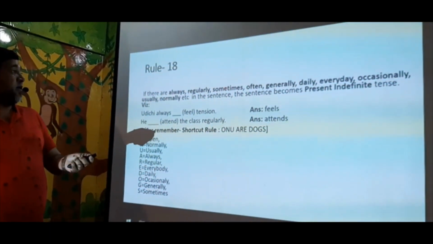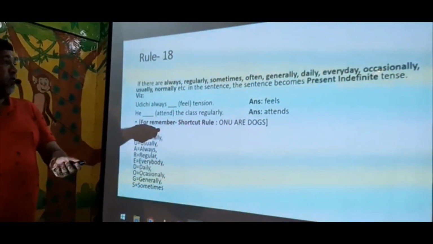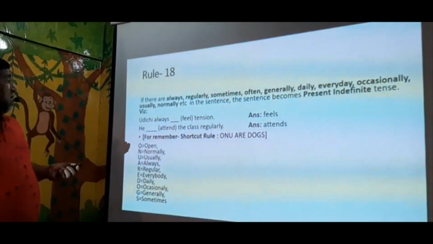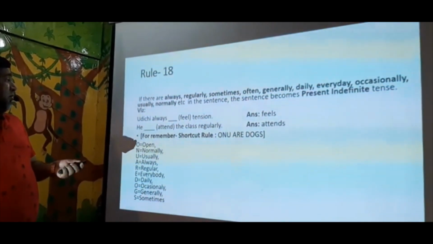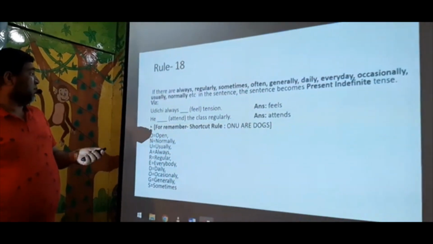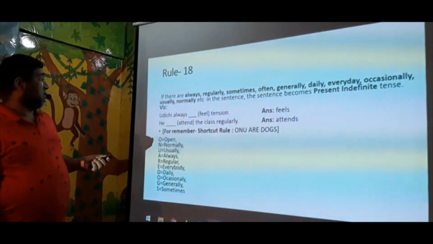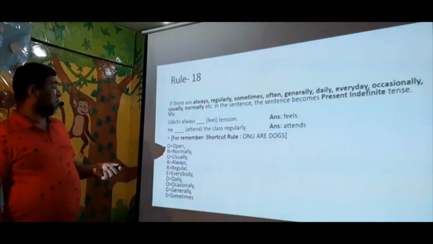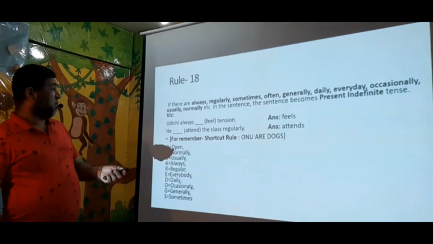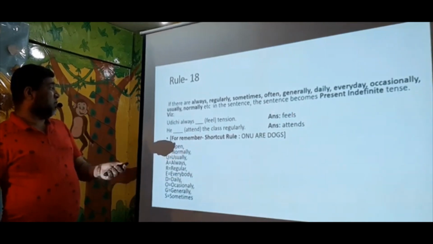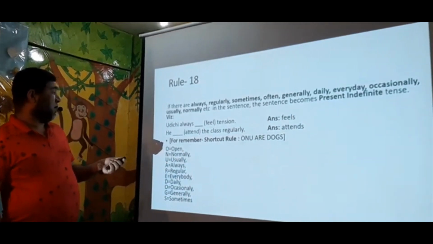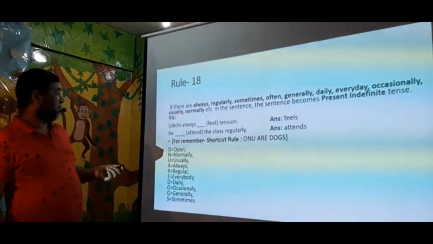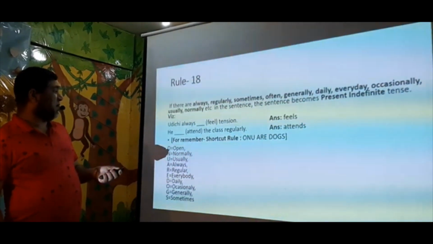See, always in the bracket, feel, tense. You see always in the sentence, so you have to use the present form of the verb. Answer is feels. Why is it s? Because this is third person singular number and the sentence is affirmative, so s is added.